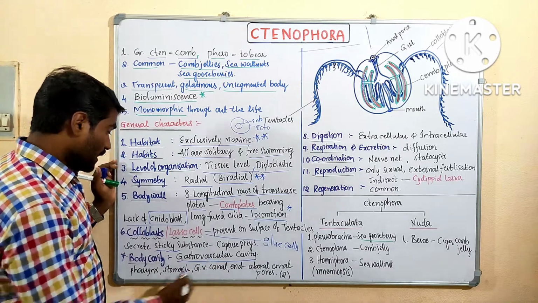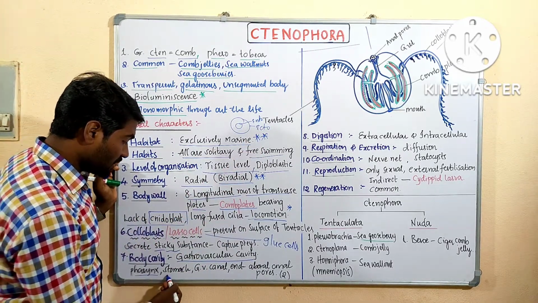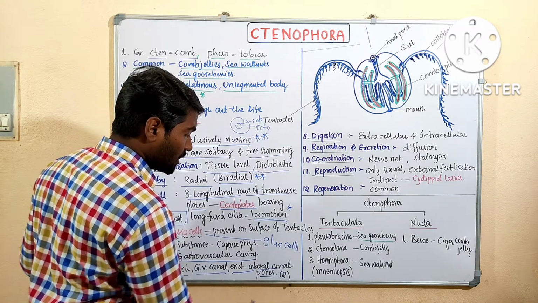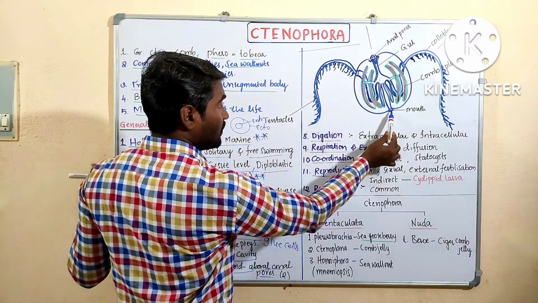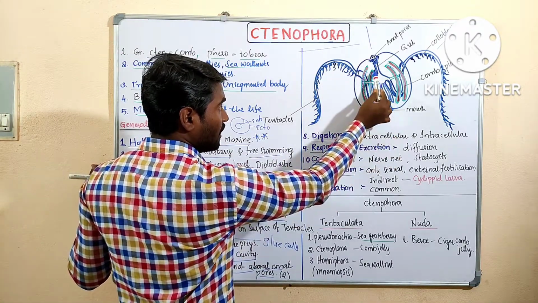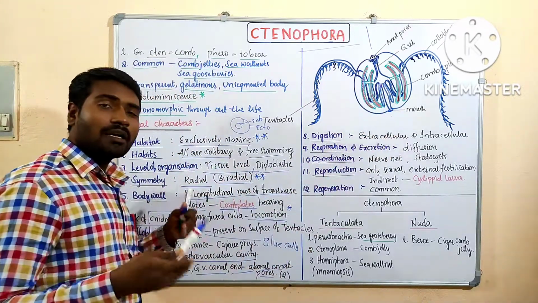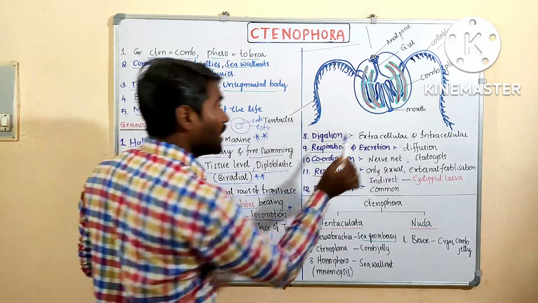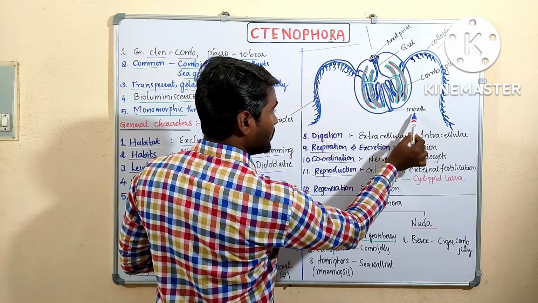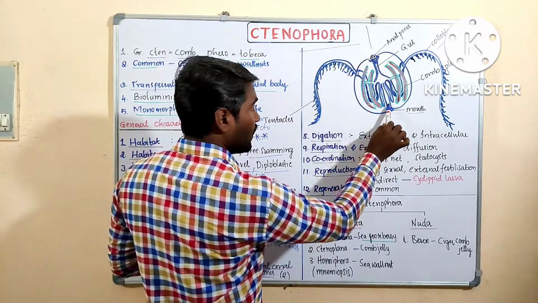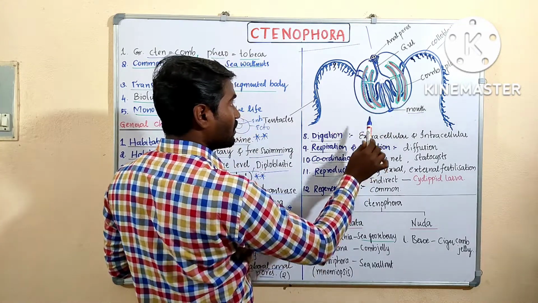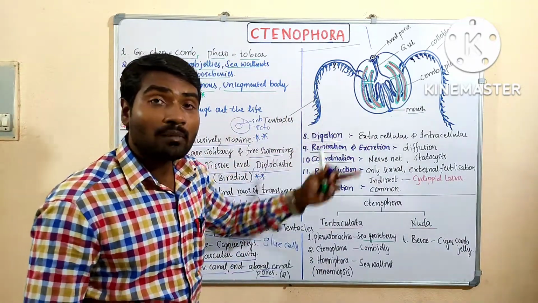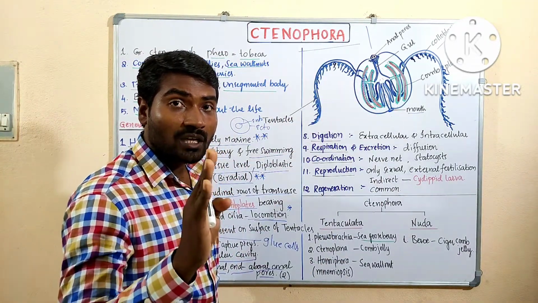Okay. And if we talk about its digestive system, pharynx is present, stomach, gastrovascular canal, and it ends with the aboral canal. That is, two anal pores are present. Start with the mouth. This is the gastrovascular cavity. It is not a complete digestive system, not yet developed, but having an opening for the ingestion of food, that is called the mouth. Mouth leads to pharynx. Pharynx into the stomach region. Thereafter gastrovascular canal. Then finally two anal pores are present. This point is important. Two anal pores are present.